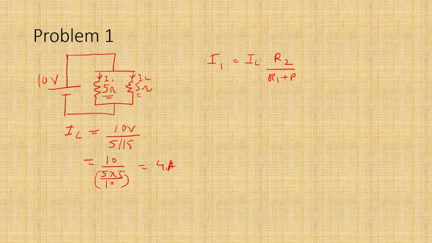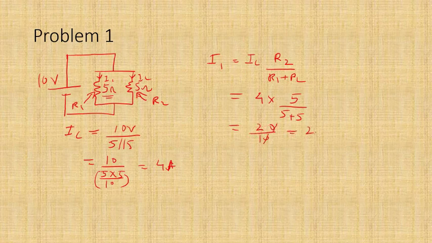Let's take a similar problem, but now let's change these resistances, the 5 ohms and 5 ohms. Let's change it to another one. So let me put in another resistance. Let me take this as 10 ohms, and let me take this as 5 ohms, and let me take the voltage as 20 volts. So first step is to find out IC.